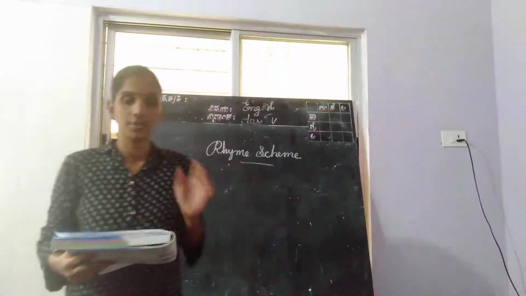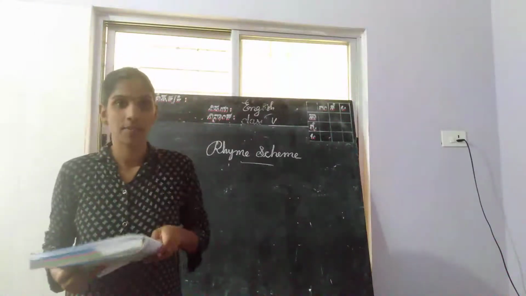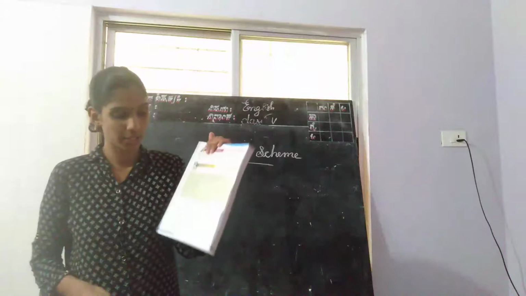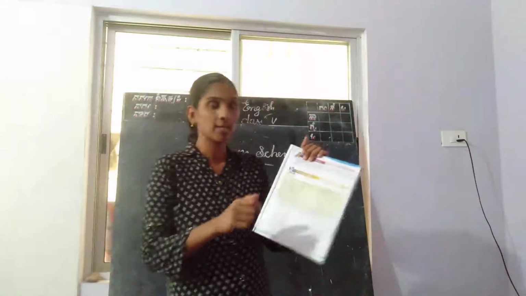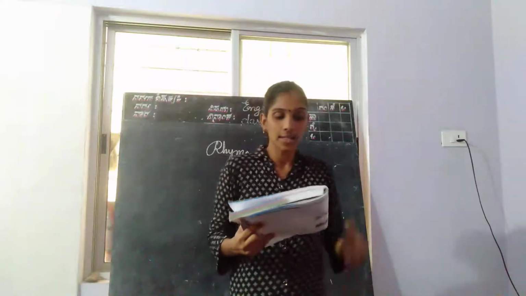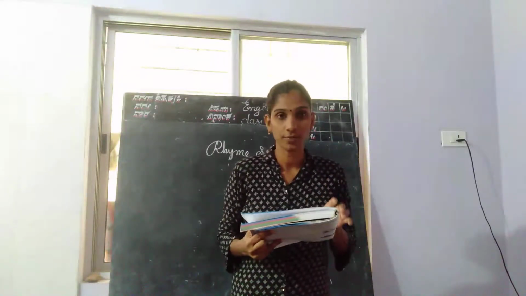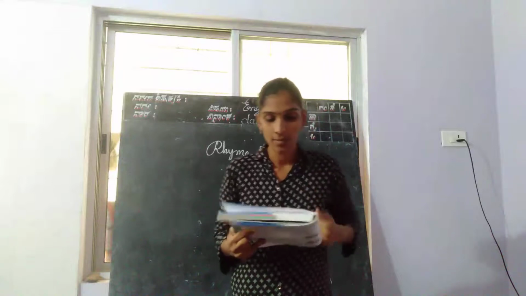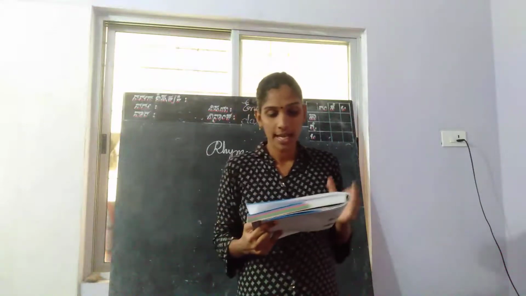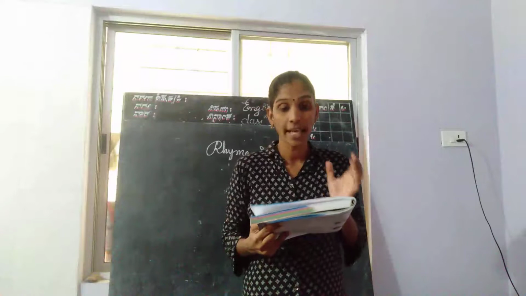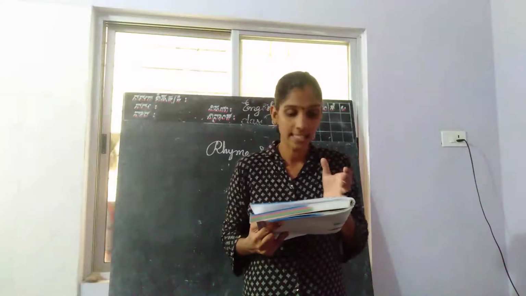Children, today we are going to learn about rhyme scheme. I request you to open your textbook page number 21. Read aloud the first two words of the poem. Children, children, don't forget. The rhyme scheme used in these lines of the poem is A, B, B, C, C.